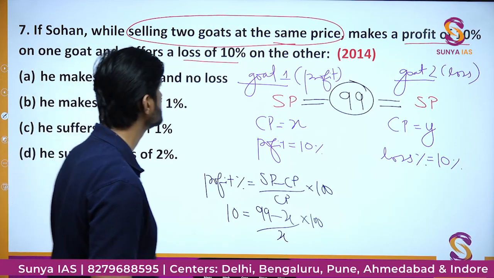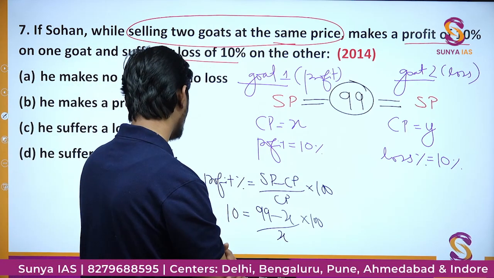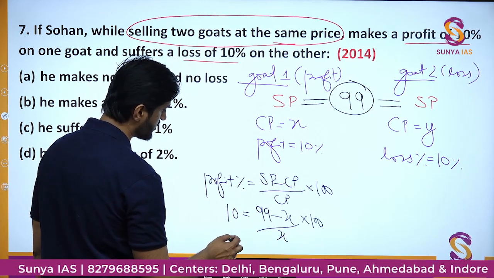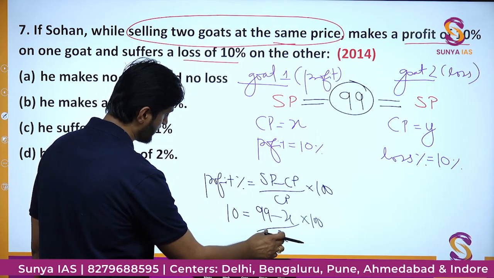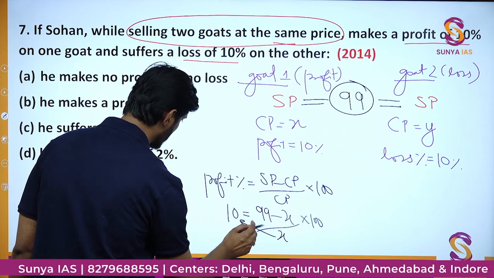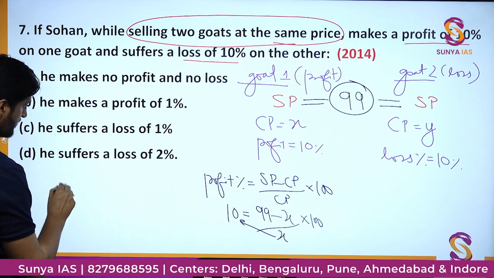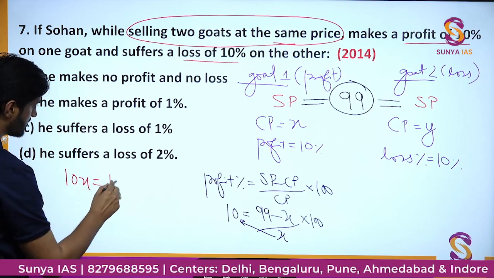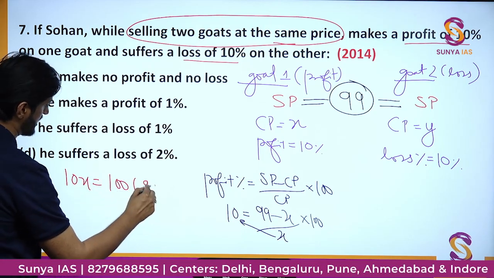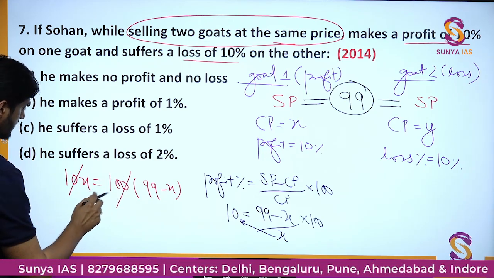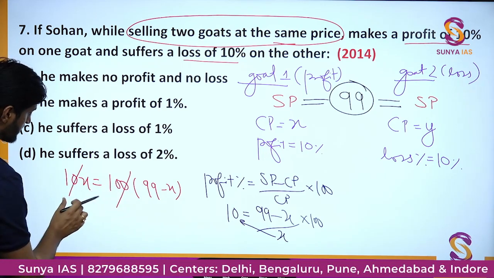Here we can find the value of x. We can just simplify it. We can get rid of this x by cross multiplication from the denominator. So let me solve this part of the equation first. We'll get 10x is equal to 100 times (99 minus x). Cancel out this 10 one time, then send this 10 into the denominator.